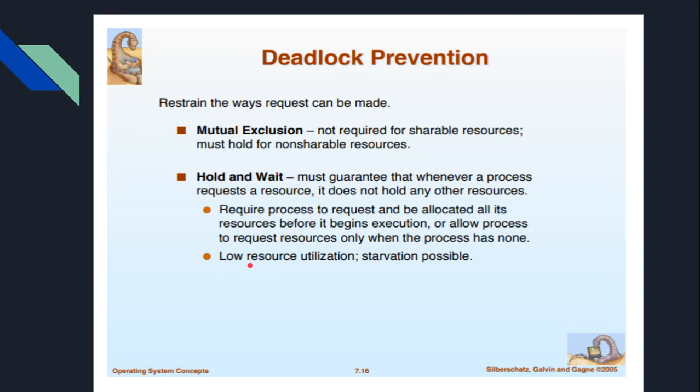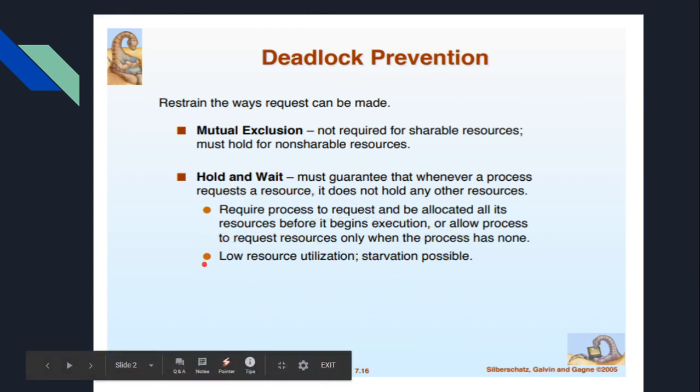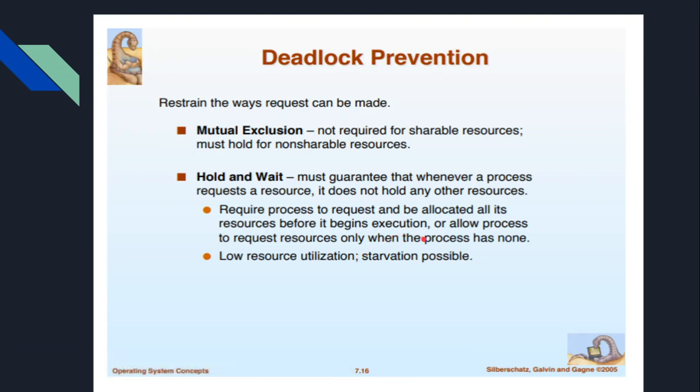And there is low resource utilization, and starvation is possible. The problem here is low resource utilization, because we are either using all or none. Suppose the process needs some resources and is waiting for all of them to be acquired.